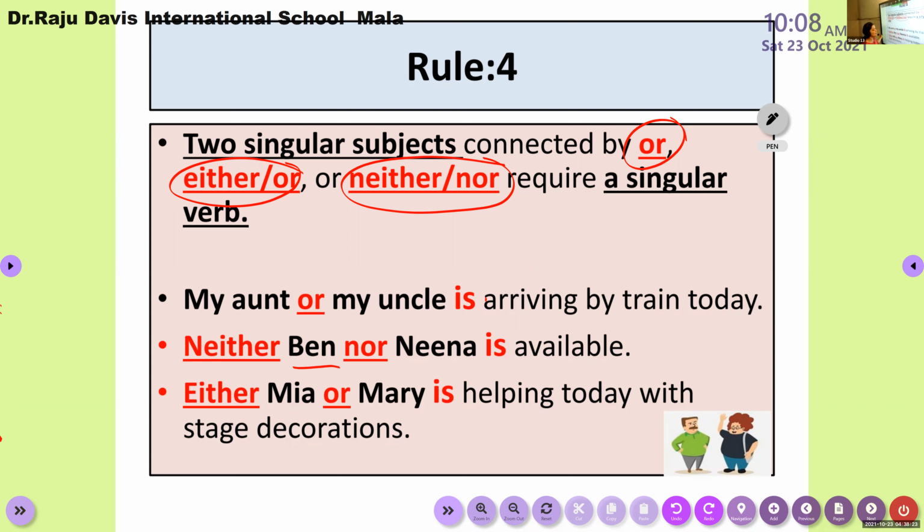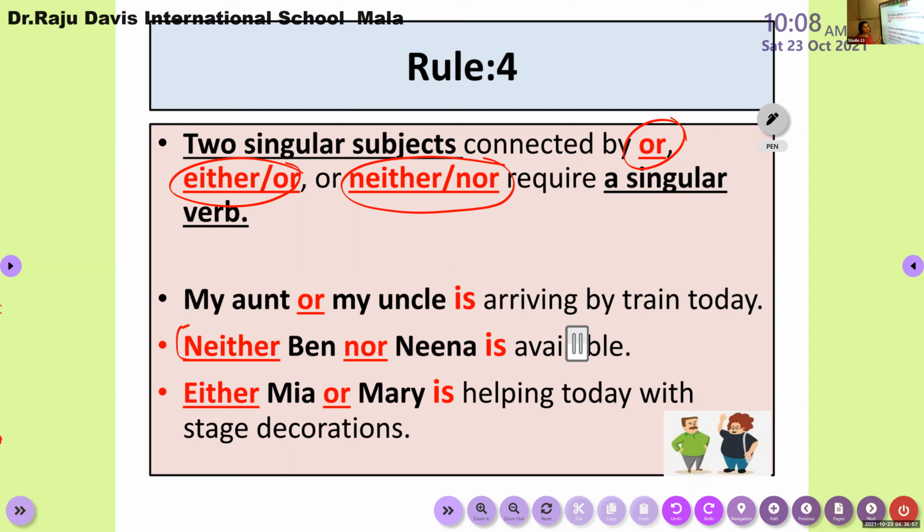One singular noun is connected with another singular noun using the expression neither nor. So we have to prefer only a singular verb after that. Now, example number 3, using either or, the same rule. Look here, children: either Mia or Mary. Options. Out of these two persons, only one. Mia is helping today. If she is not willing, Mary is helping today. Only one person is helping today with the stage decoration.